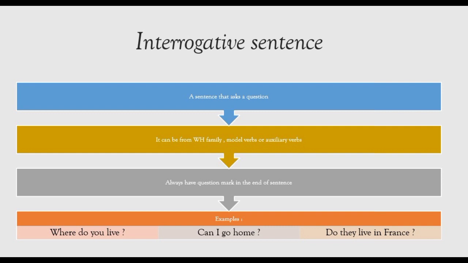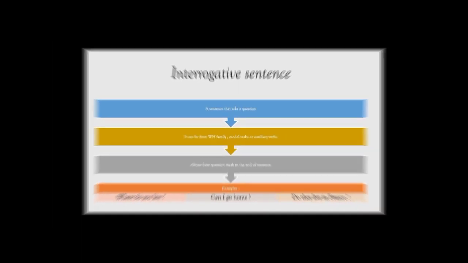Here, I'm asking a question about the area or place you are living in. It starts with the WH family and has a question mark at the end. We have two more examples. Can I go home, which starts with a modal verb, and do they live in France, which starts with an auxiliary verb.